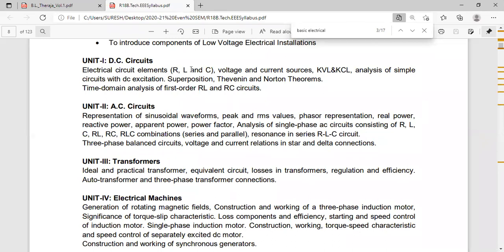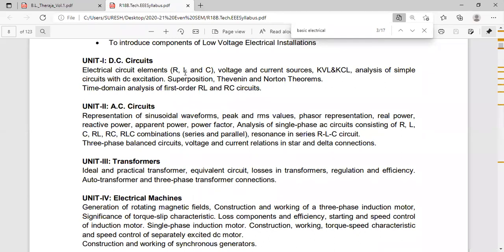R, L, and C. So in these circuit elements, suppose R1 and R2 are in series, what is the equivalent resistance? R1 plus R2. So these are the simple equation definitions we have in circuit elements. If two resistors are in series, R1 plus R2.